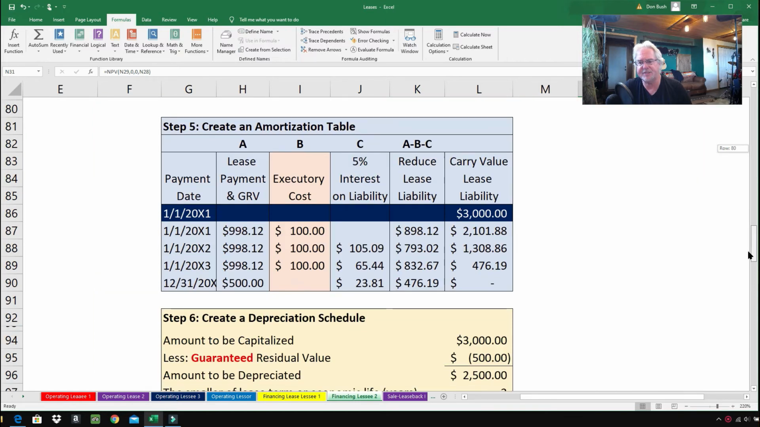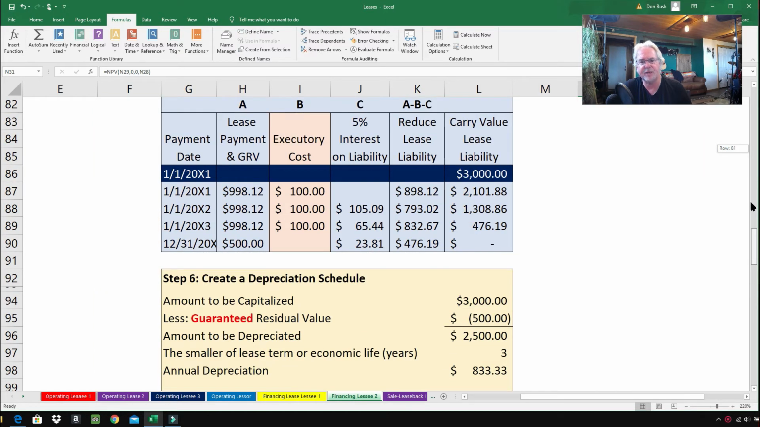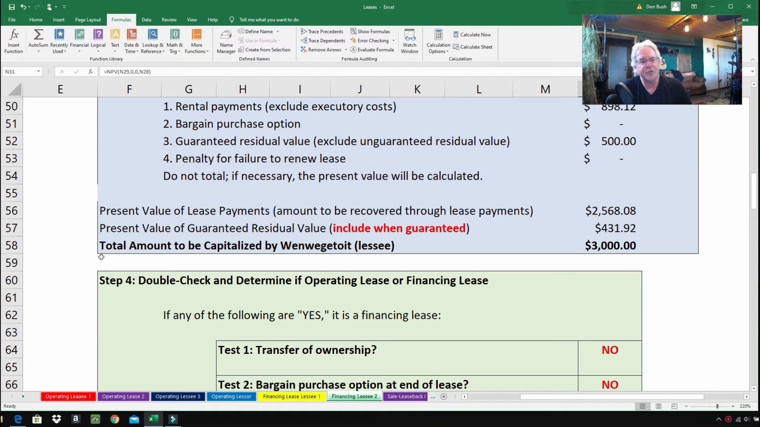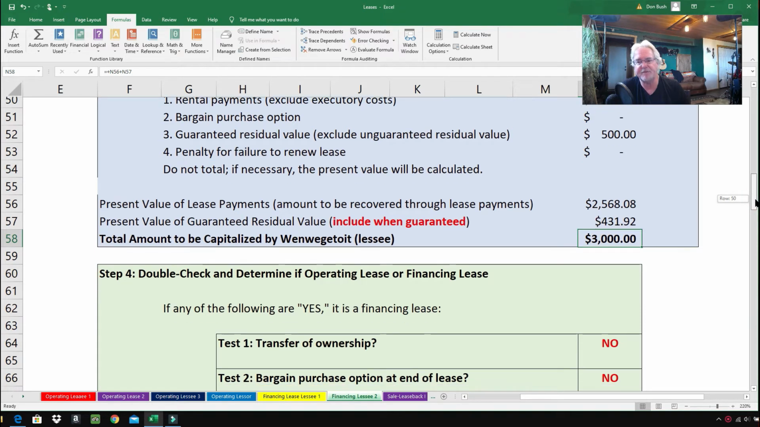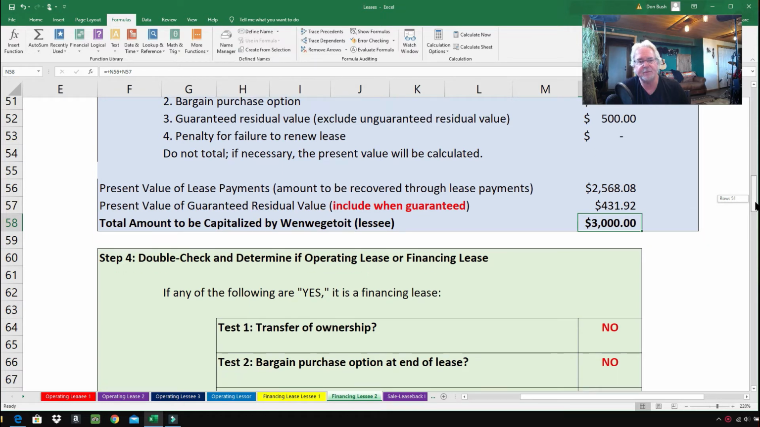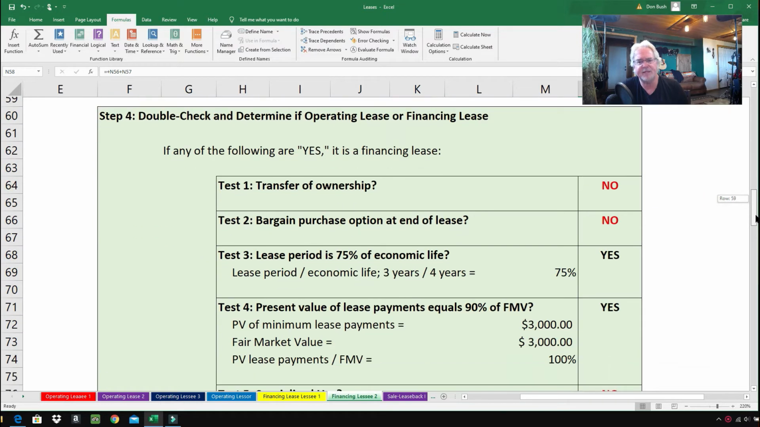See, with Excel, you can do that. It is so nice and easy. Here we go. So the total amount to be capitalized by the lessee is going to be the total of these minimum lease payments. So $2568.08 plus $431.92 equals $3,000. That also happens to be the fair market value at the beginning of the lease. Doesn't have to be, but it is in this case.